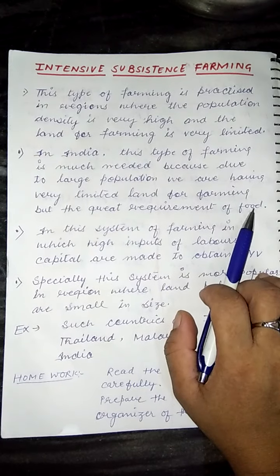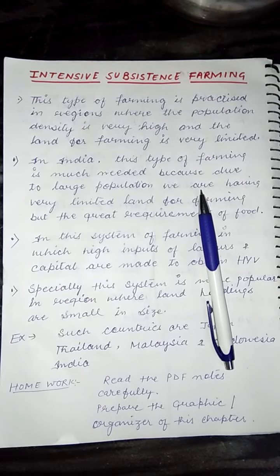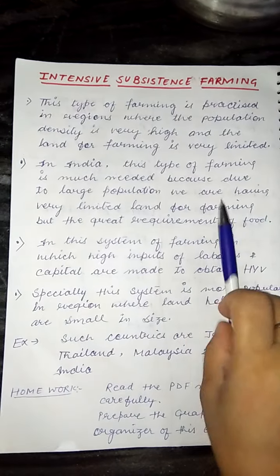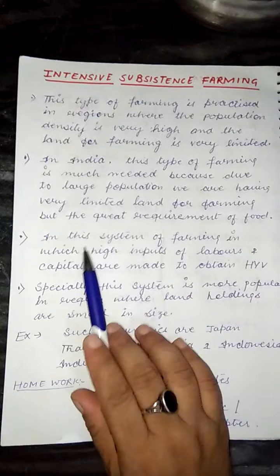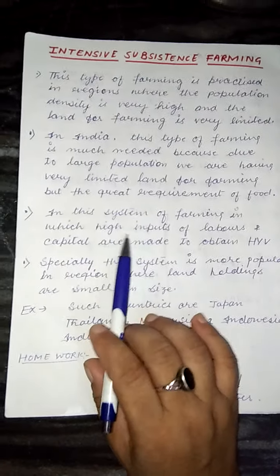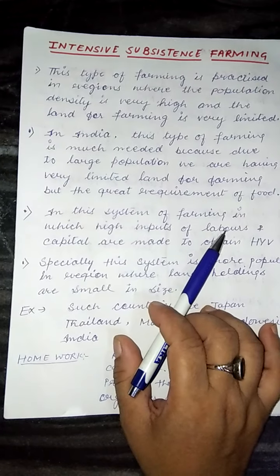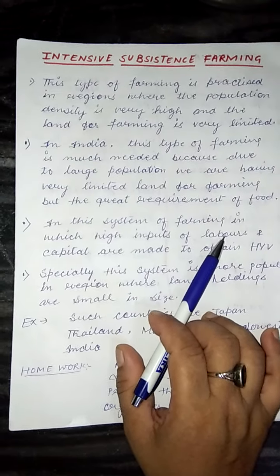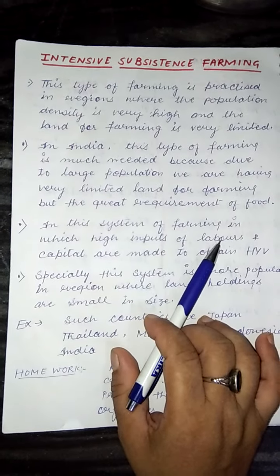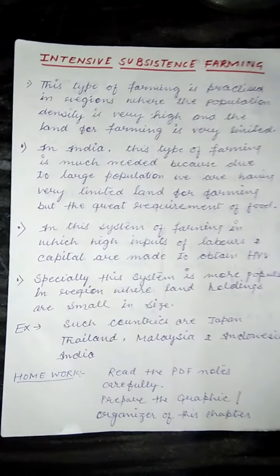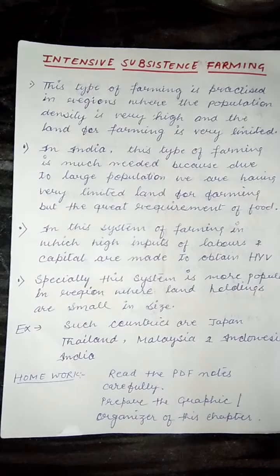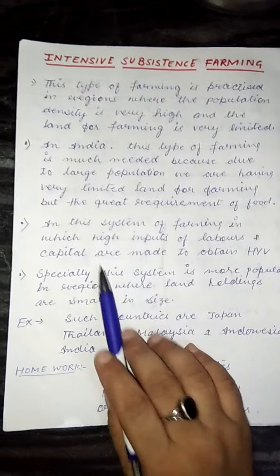Even though, as we all know, people are showing interest in farming, the land is limited. In this system, farming has high input of labor, meaning skilled labor, those who know well how to do farming, plantation, growing the crop, and when to do irrigation.